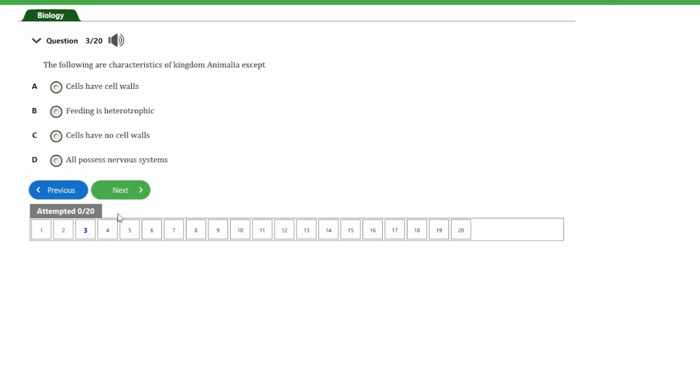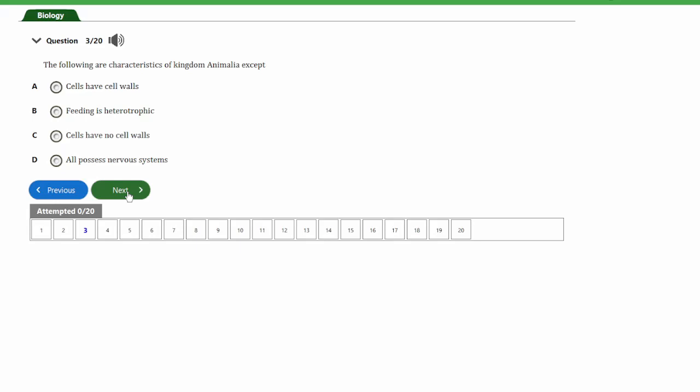So let's look at the next question, guys. That's question number 3. The question says, the following are characteristics of kingdom Animalia except A. Cells have cell walls, B. Feeding is heterotrophic, C. Cells have no cell walls, D. All possess nervous system.